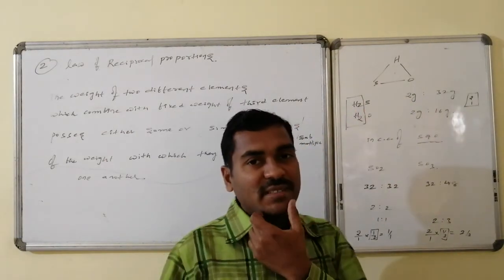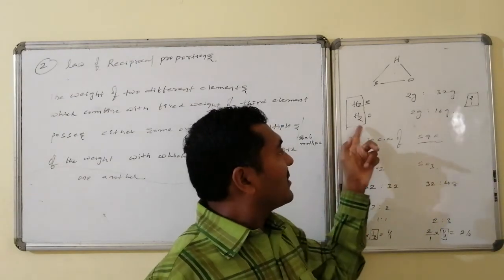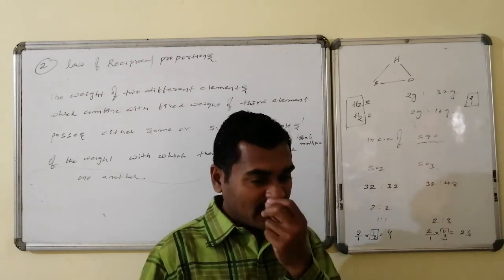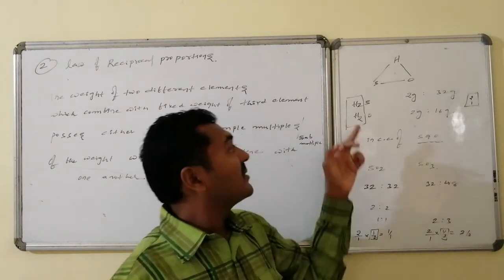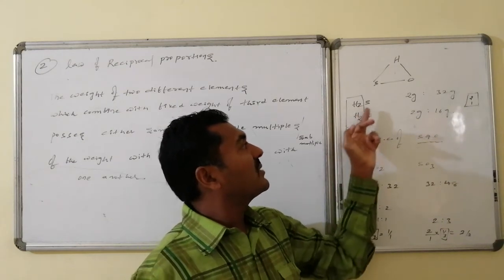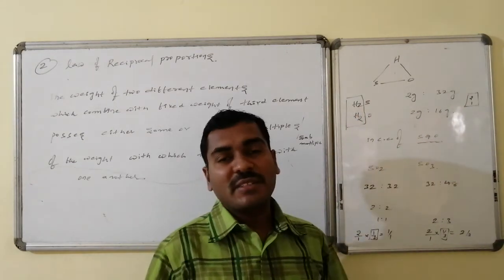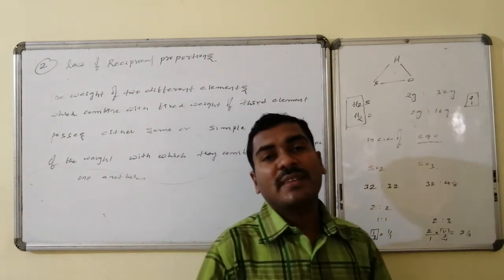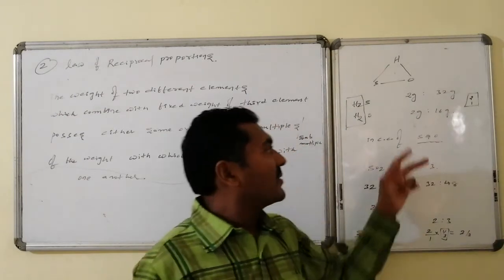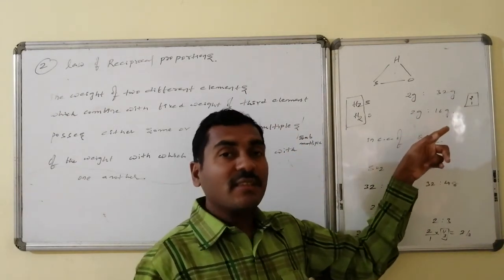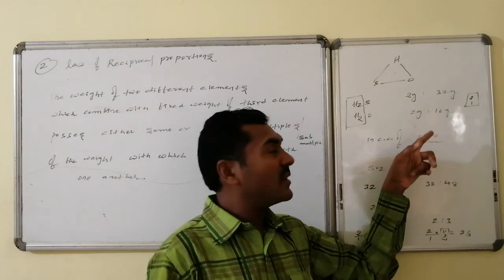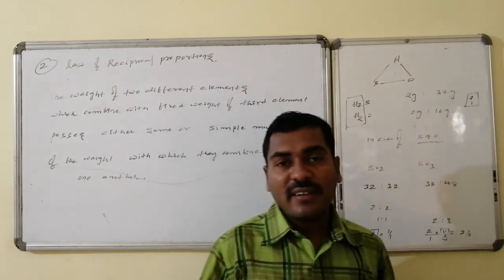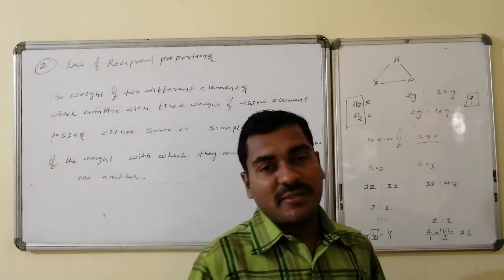Hydrogen and sulfur combination gives hydrogen sulfide. Hydrogen and oxygen combination gives water. In both the chemical combinations, the fixed weight of the first element is maintained. That is, 2 grams of hydrogen combines with sulfur and 2 grams of hydrogen combines with oxygen. The weights with which they combine are 32 grams of sulfur and 16 grams of oxygen, and they are present in the ratio of 2:1.